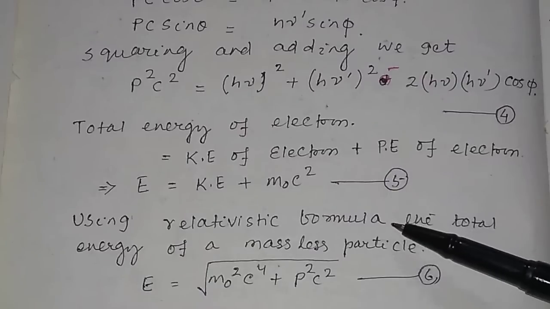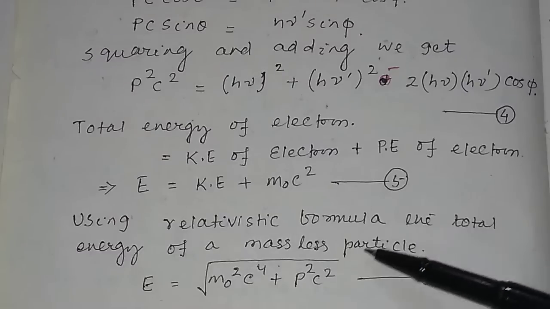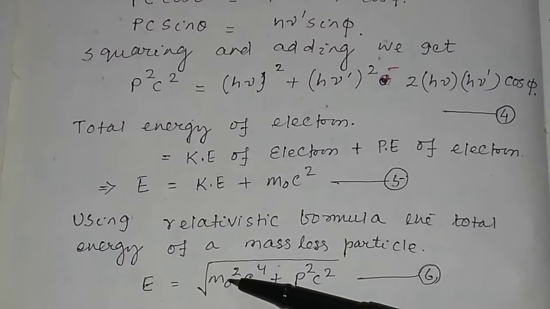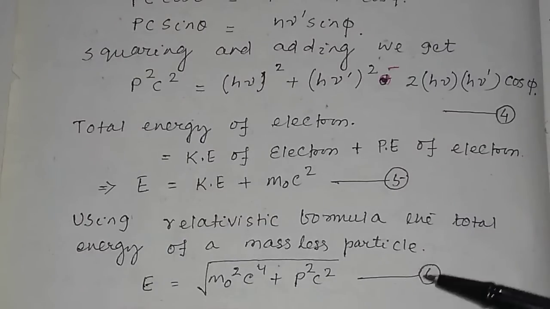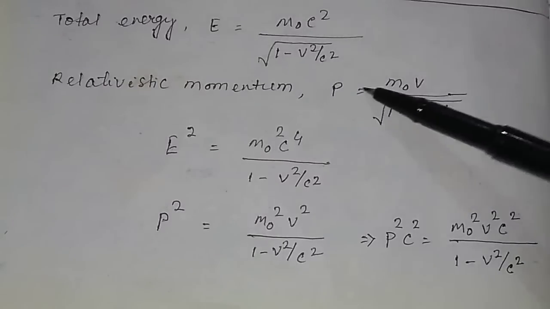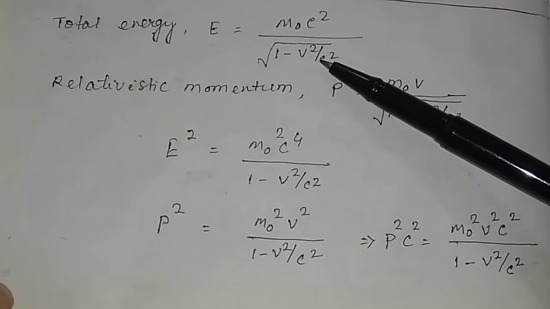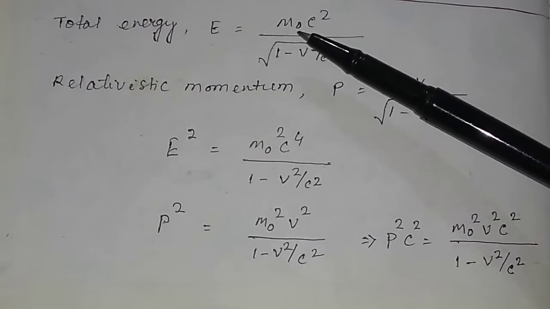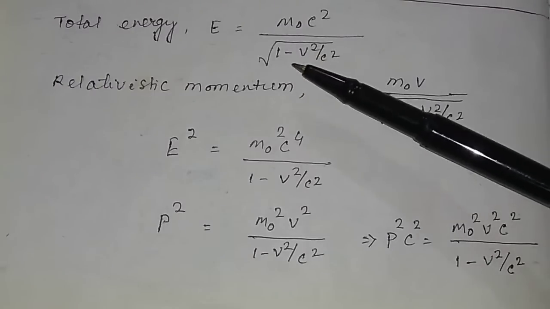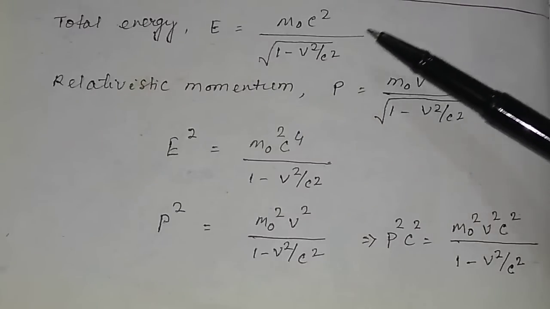And I have told you, using the relativistic formula, the total energy of a particle can be calculated. It will be E equal to square root of m0 square c4 plus p square c square. Suppose this is equation number 6. How do you calculate it? Total energy is equal to m0 c square divided by square root of 1 minus v square by c square, because the relativistic mass m is equal to m0 divided by square root of 1 minus v square by c square, and using the formula E is equal to mc square, you can get this equation.